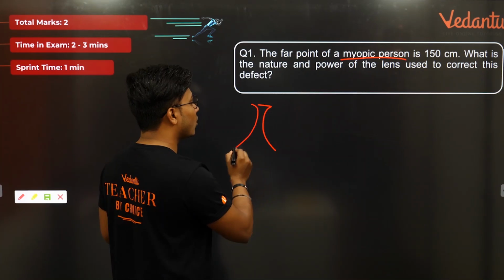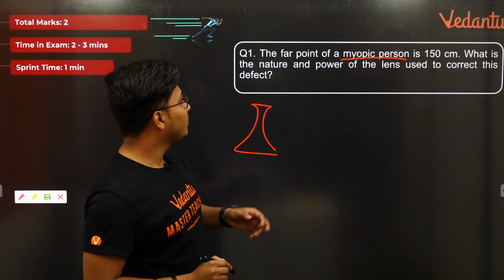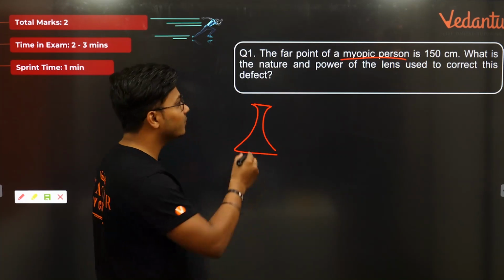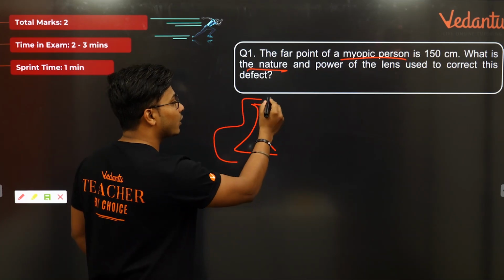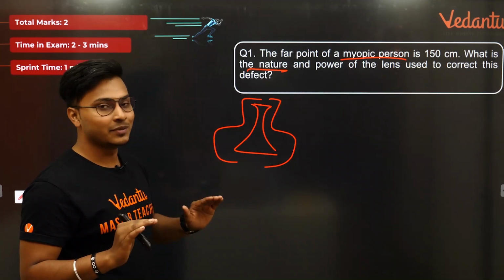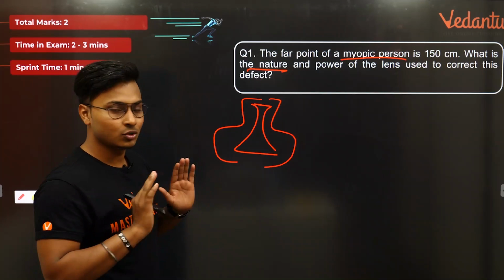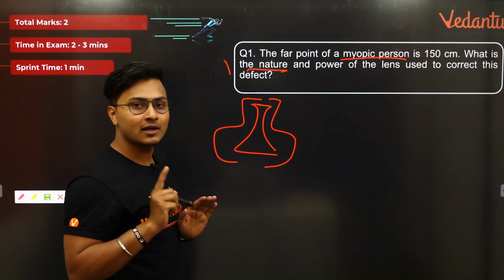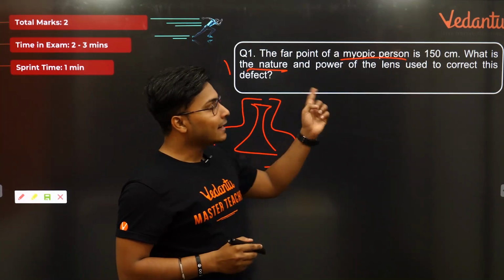Okay, there is a concave lens. Let's not talk about lenses much now, क्योंकि यहाँ पे पूछा गया कि what is the nature, तो nature में इसका आंसर हो जाएगा कि concave lens है. And what is the nature of concave lens? Nature of concave lens is it's a diverging lens. Simple, straightforward. करेक्ट? बस तो एक मार्क आपको यहाँ पे मिल गया. नेचर के लिए आपको एक मार्क मिल चुका है. ओके, लेट्स रीड द फर्दर पार्ट.